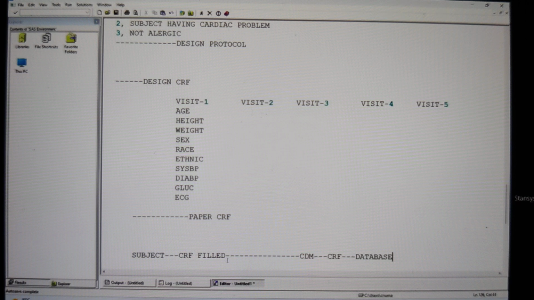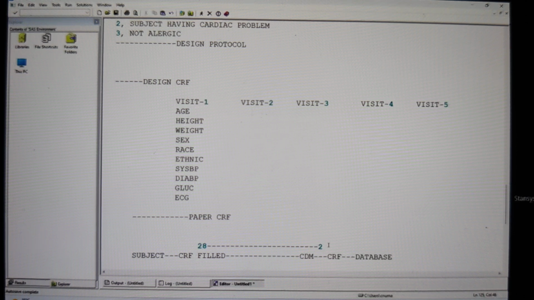Just imagine, while entering the data, in the CRF sheet there is a column called case. In the case column, when the investigator was filling in that information, he filled in 23, and then later overwrote that 3 with an 8, and now it's a confusion. It is not clear whether it's 23 or 28. So this paper CRF sheet came into the CDM department, and the CDM person tried to enter the data. When he entered the data, he entered 28 because that's what he could see, but actually it was 23. There was a confusion.